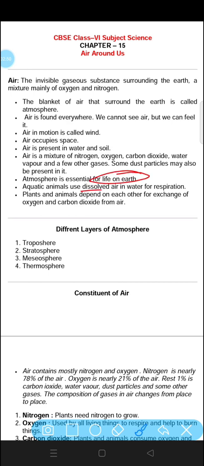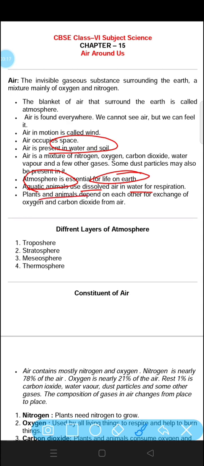Aquatic animals use dissolved air in water for respiration. The animals, organisms which live inside the water are called aquatic animals. They respire the air which is already present in water. As we have discussed, air is present in water and soil, so there is some amount of oxygen also. So the aquatic animals take the dissolved oxygen in the reservoir.